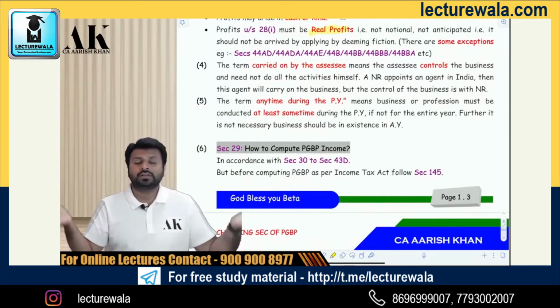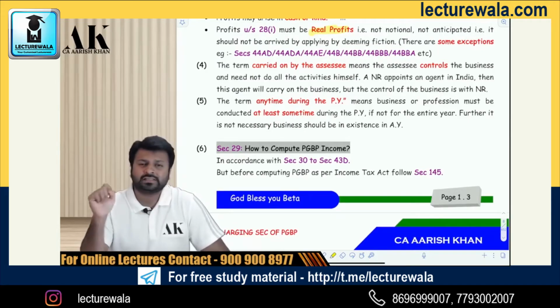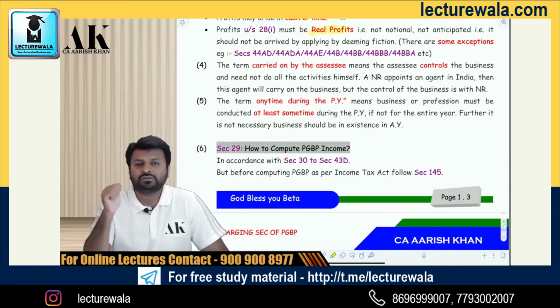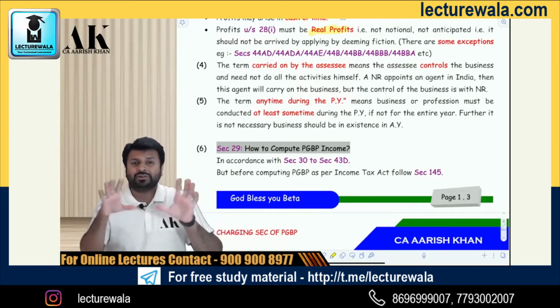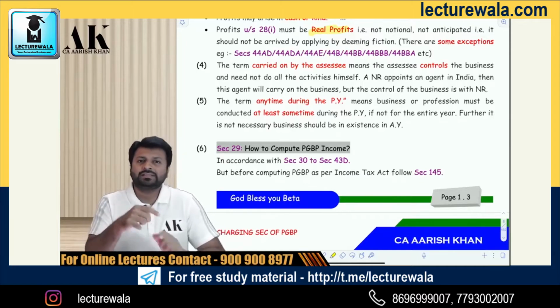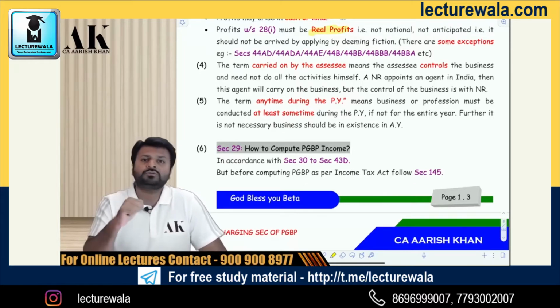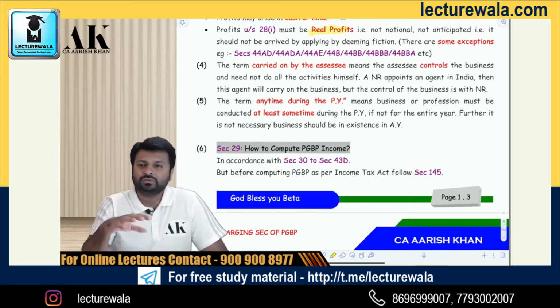Okay. Third point, profits and gains from business and profession. Now, who will carry on the business? It should be carried on by the assessee. Is it necessary that all the activities of the business should be carried on by the assessee? Not necessary. Carried on by the assessee means the business should be in the control of the assessee. It does not mean that the actual conduct of business should be done by the assessee. It only means that the business should be controlled by the assessee. It means that all the major decisions should be made by the assessee. The investment should be made by the assessee. That is what carried on by the assessee means. Carried on by the assessee doesn't mean that you go to the shop and open the shutter. It doesn't mean that you will clean the floor also. It means you should control the business.